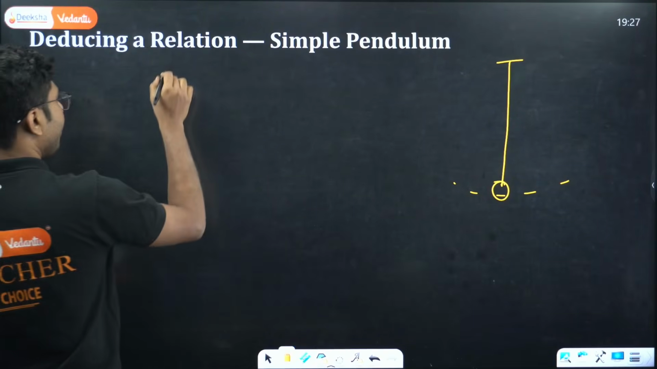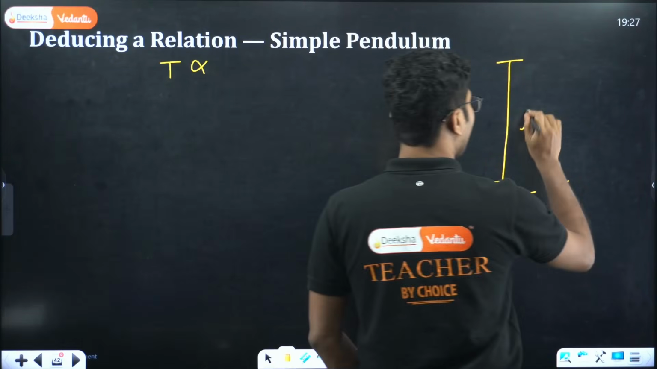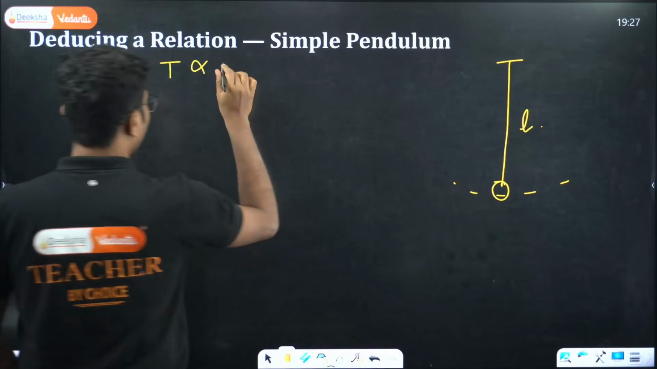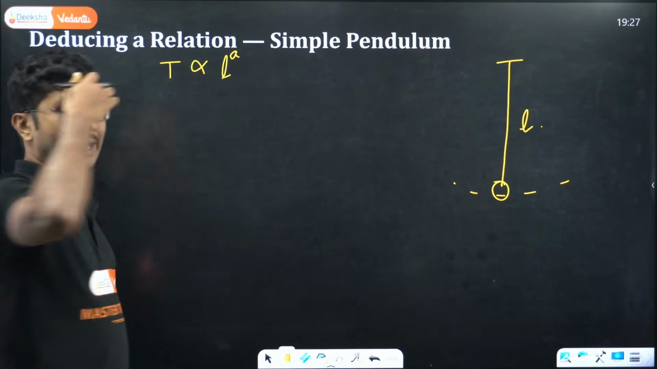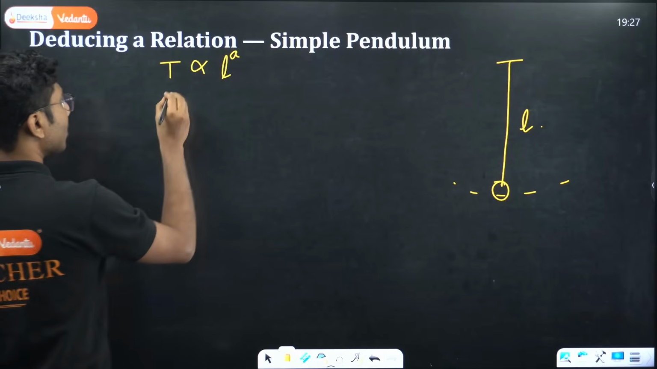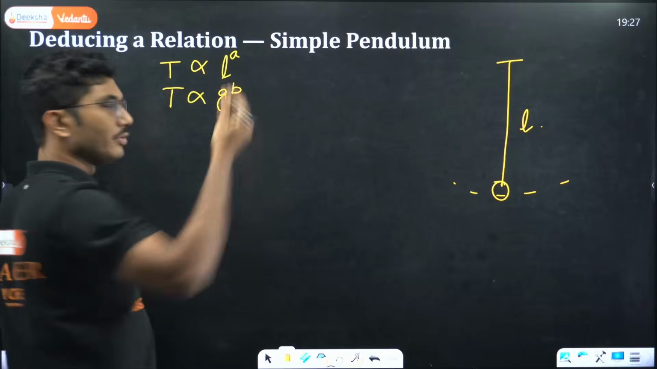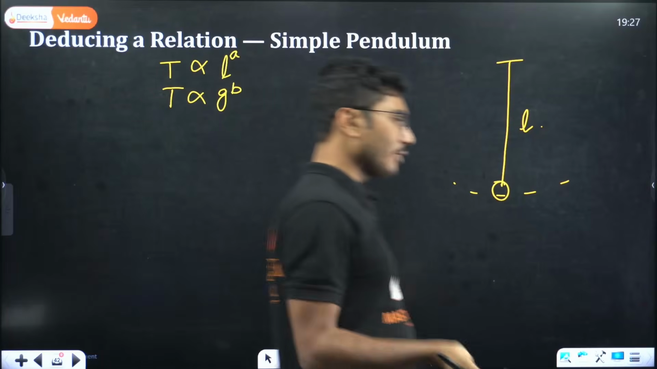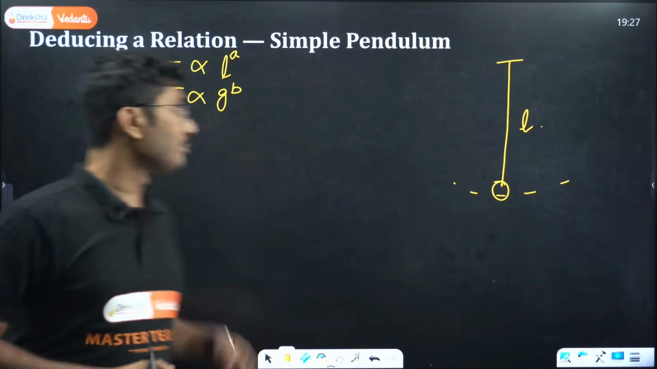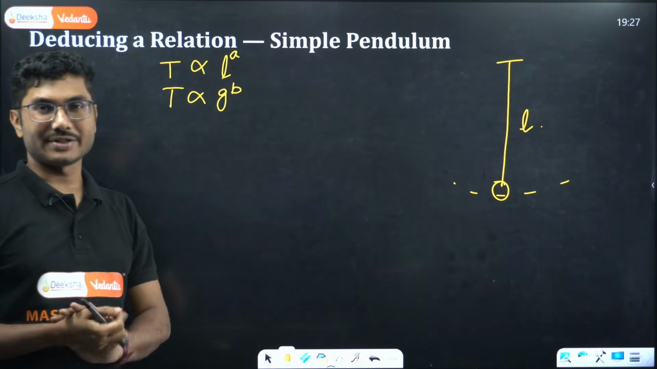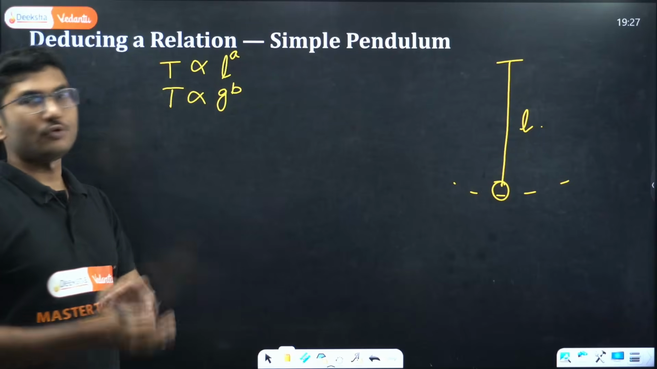Time period is proportional to the length of the pendulum to some level. We do not know exactly how it is related, and it is also proportional to the gravitational acceleration. Again, we do not know exactly how it is related, whether it is square, cube, or some other value. But we know that the time period of a pendulum depends on length and gravitational acceleration. Exactly how it depends, we do not know, and we are trying to find that out.